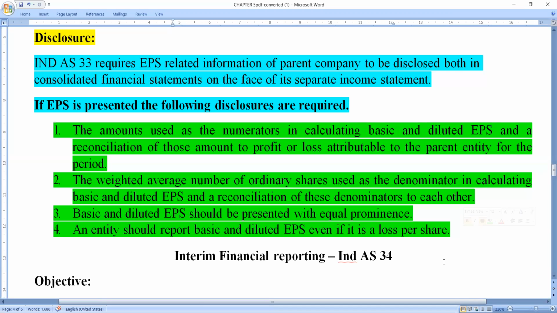Therefore, it is very, very essential how you calculate the basic earnings per share, how much you have to decrease the value of the earnings per share, and how you have to reconstruct the financial statements related to the parent company for the particular accounting year.